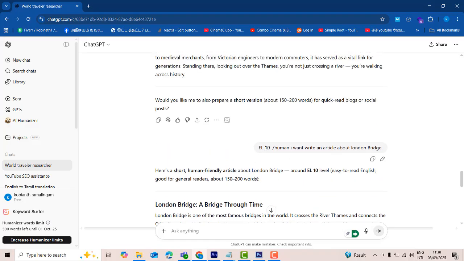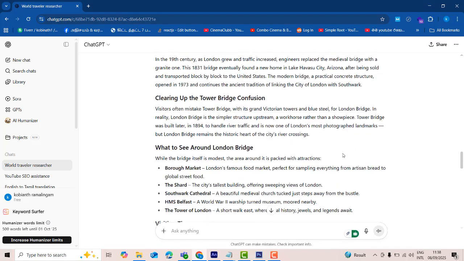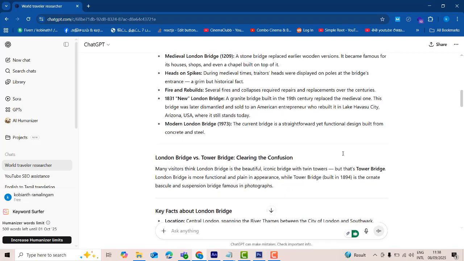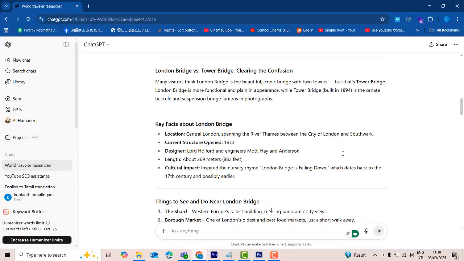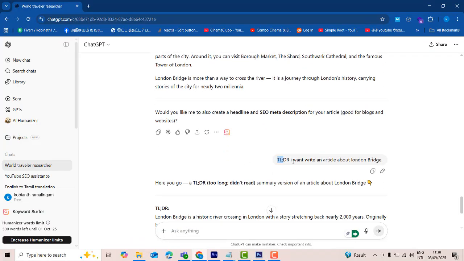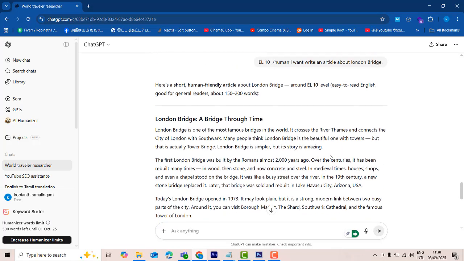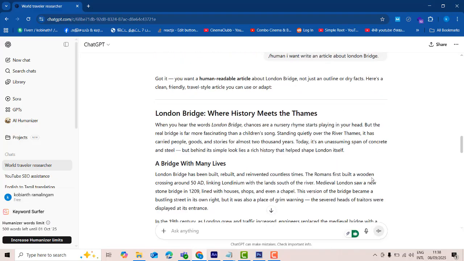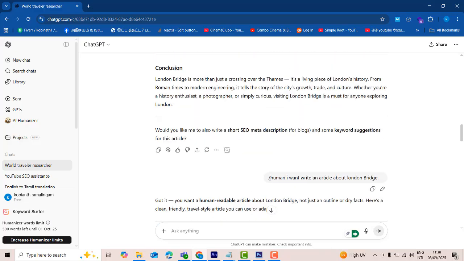These are the terms you must be aware of when you are a content writer. If you want to write articles with AI, these are the things you must know about: ELI5 and TLDR. This is a must if you are going to write articles. There are many students asking, when writing human articles, they say human 100% readable.